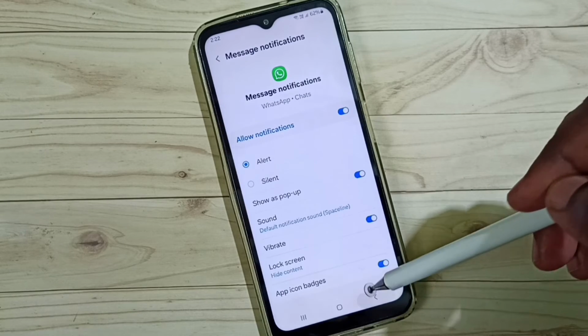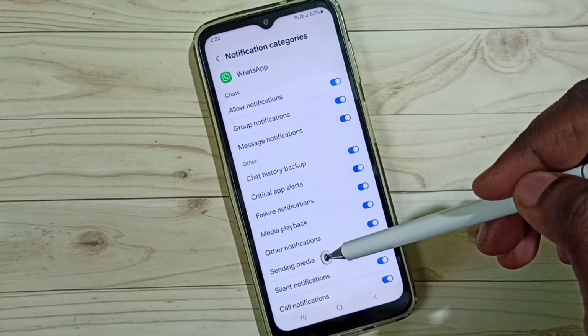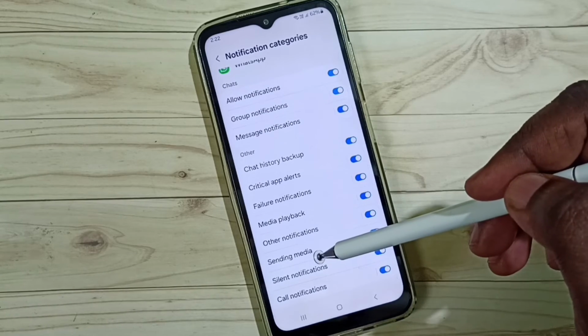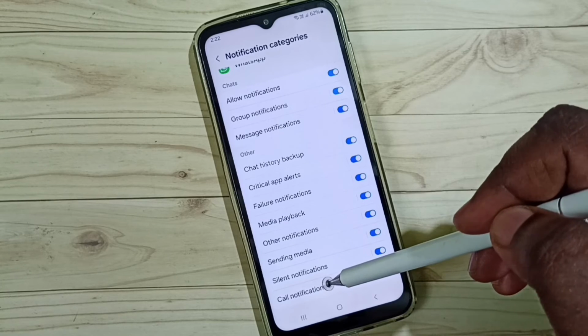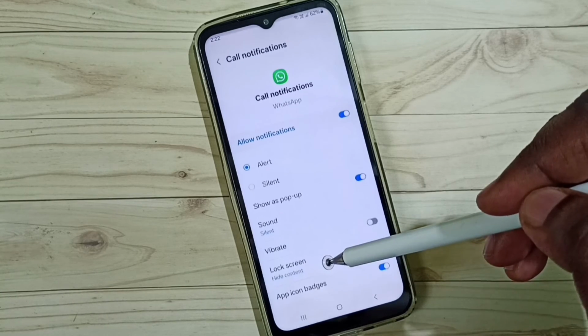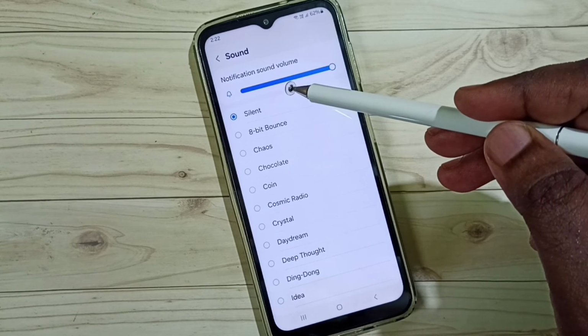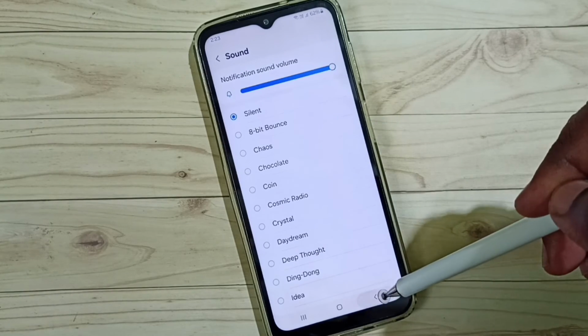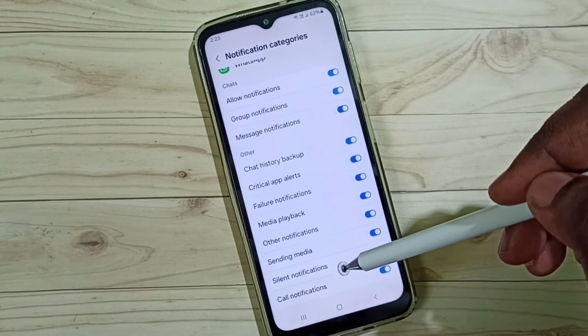So similarly you can change notification sound of other notifications in this list. For example, sending media, then call notifications. Let me tap on call notifications, tap on sound. See, you can change sound of call notification. You can check all these notifications and you can set different sound.